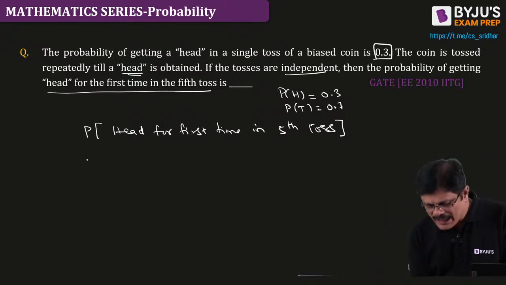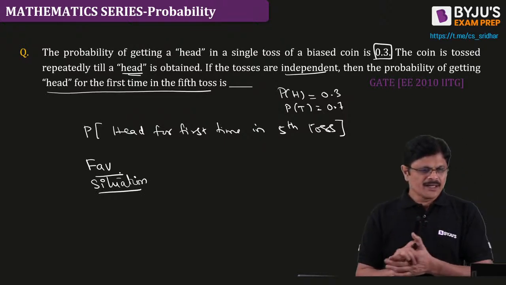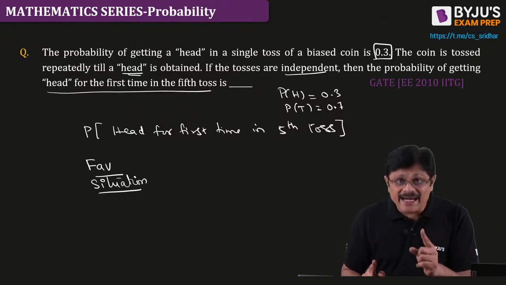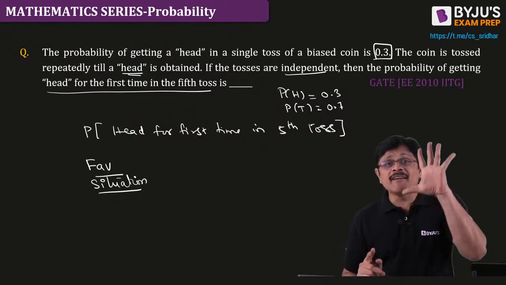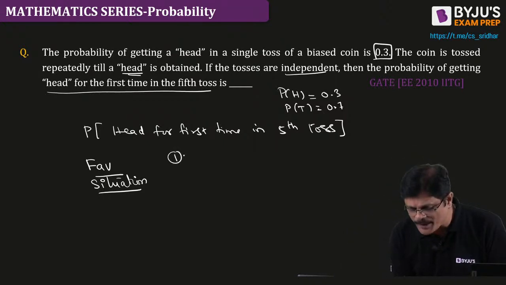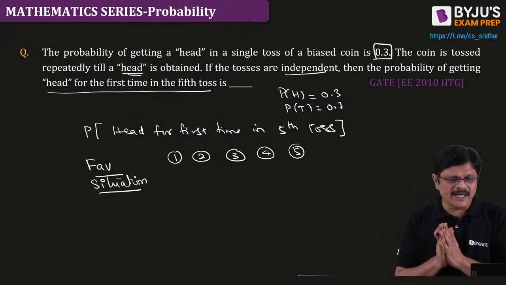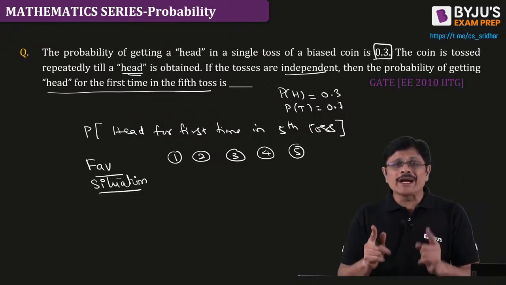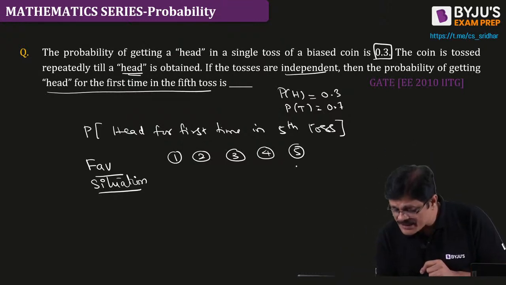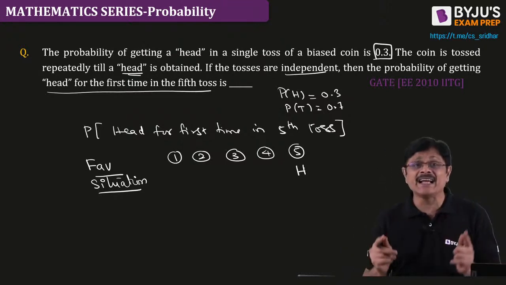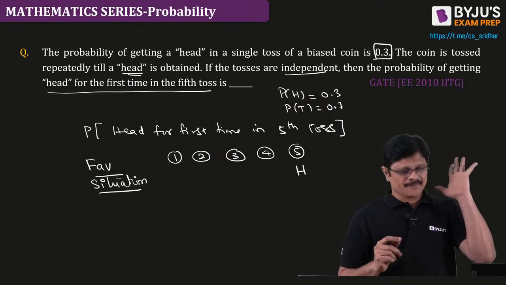Now look here, I'll write what is known as the favorable situation. What is it that you are looking for? You want to get head for the first time in the fifth toss. Means totally how many tosses happened, sir? 5 tosses happened. In that, you want to get head for the first time here.